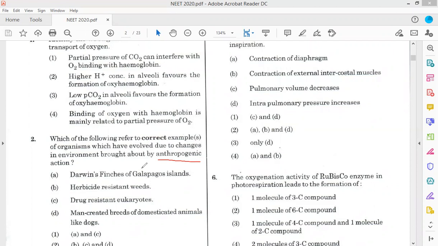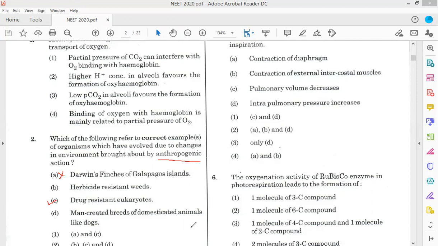Now first, Darwin's finches of Galapagos Island. That is not done by human activity, right? Herbicide resistant weeds, yes, these developed due to human activity. Drug resistant eukaryotes, many protozoans also became drug resistant, so these are also due to human activity.